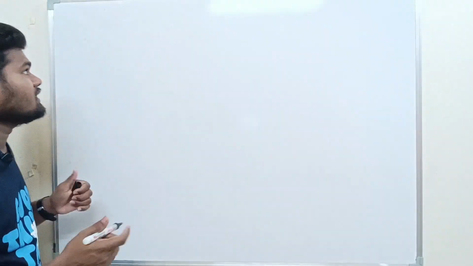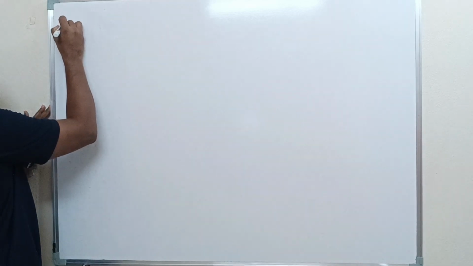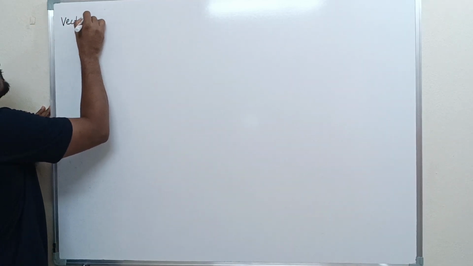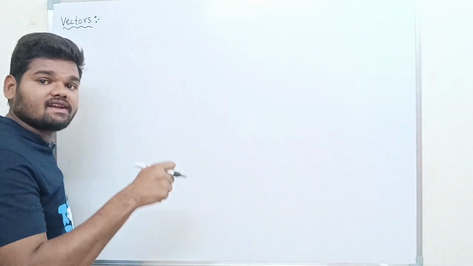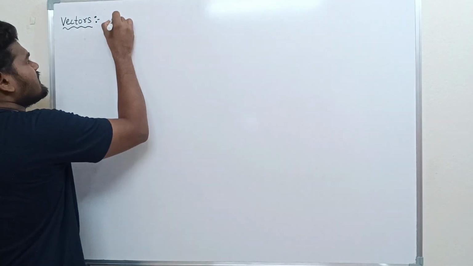So let us discuss vectors. What is the meaning of vectors?